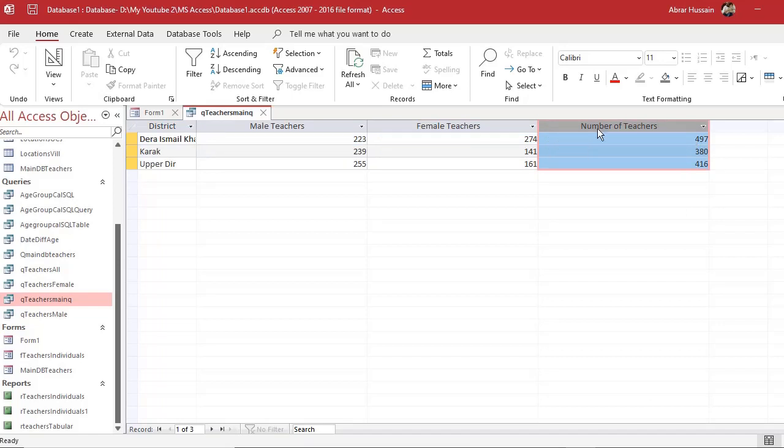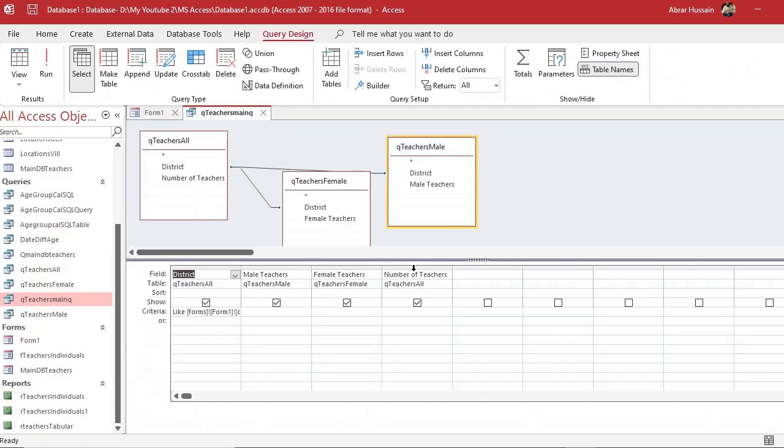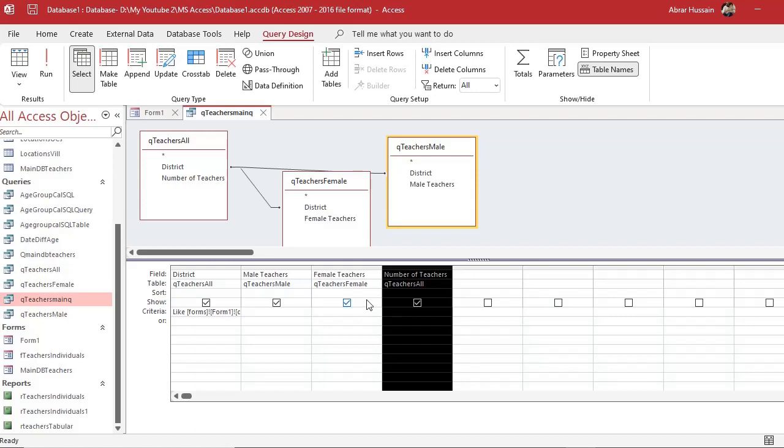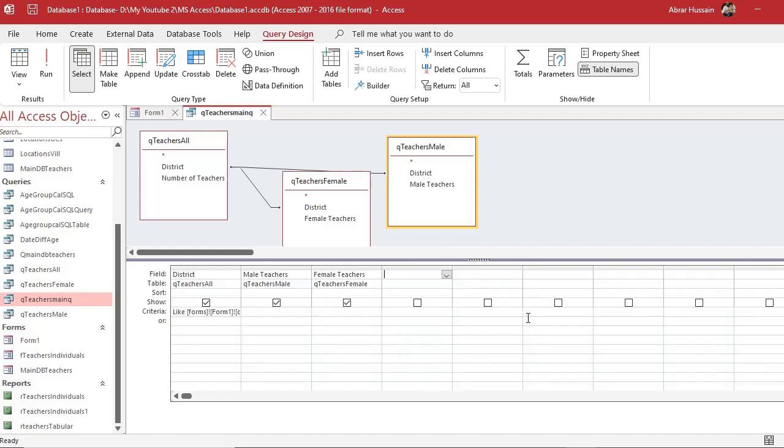If you do not have this total teacher column and you have only male and female, you can add the number of teachers total here. It is called adding a calculating field in queries. Now you have male teacher and female teacher, and you want another column as a calculating field for adding male and female teacher to name their total teacher. So just type total teachers,